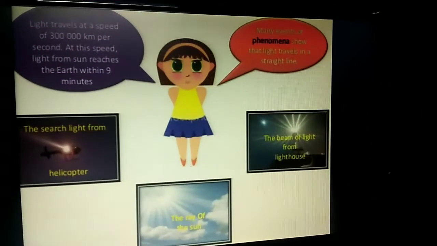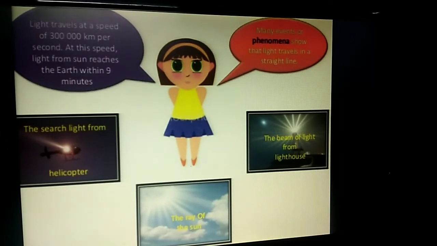Do you know what is the speed of light? It is 3 into 10 to the power of 8 kilometers per second. At this speed, light from the sun reaches the earth within 8.3 minutes.